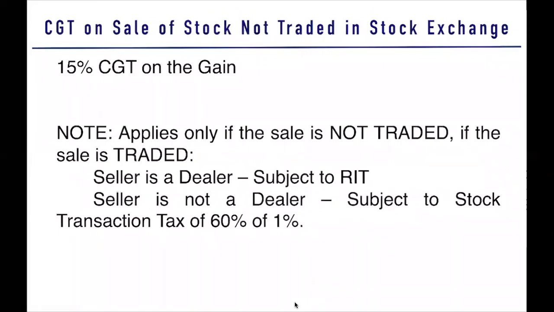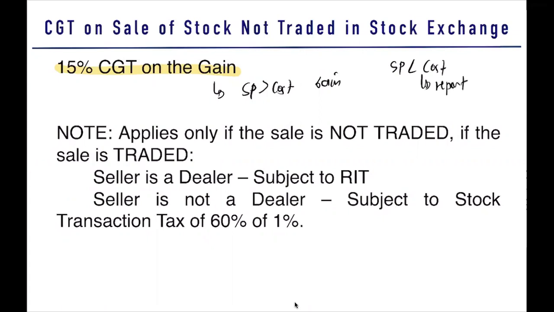So on the CGT on sale of stock not traded in stock exchange, it is subject to 15% CGT on the gain. So take note, we compute here your gain. We compare the selling price to the cost. If the selling price is greater than the cost, it is a gain. How about if the selling price is lesser than the cost? Should we report it as a loss? You should still report it. However, there is no tax in it.